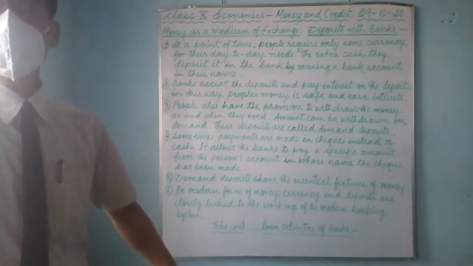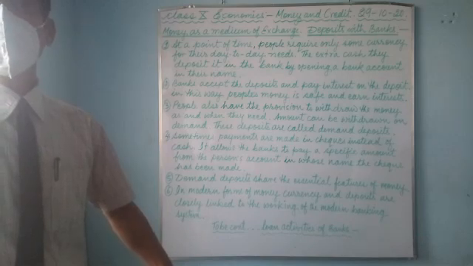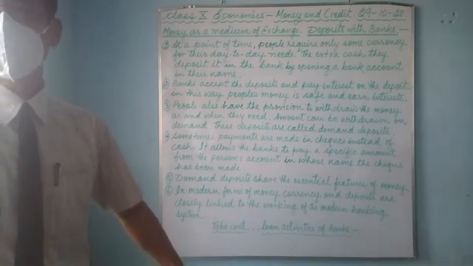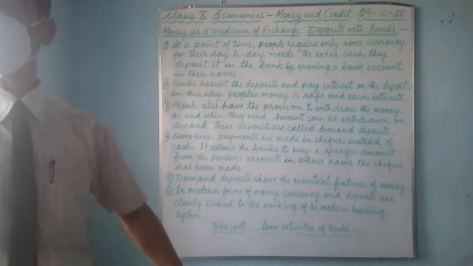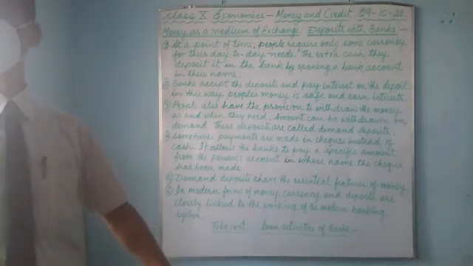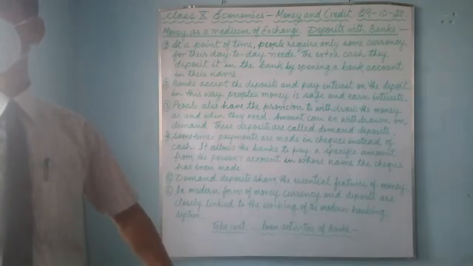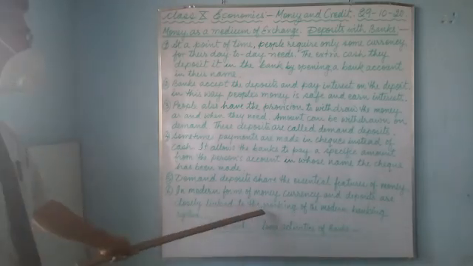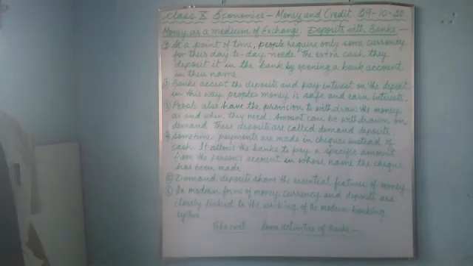So the check, demand draft, even ATM cards, master cards, these are all forms of money. Instead of carrying the money, people carry ATM cards or rupee cards or master card, or they have checks. These are all forms of money in modern times, so they are closely linked to the working of the modern banking system.